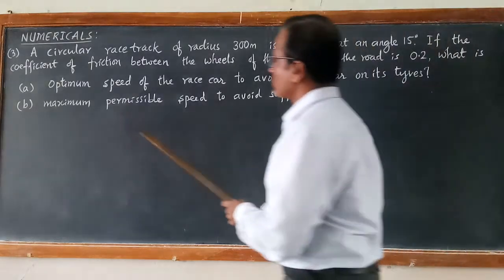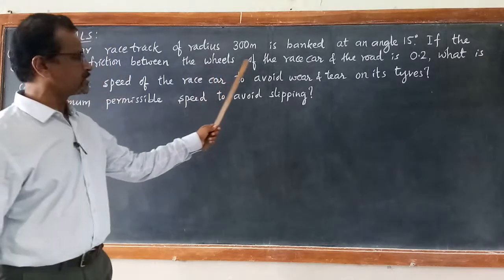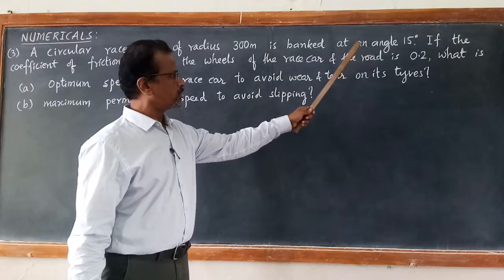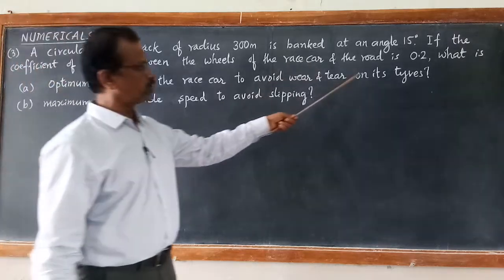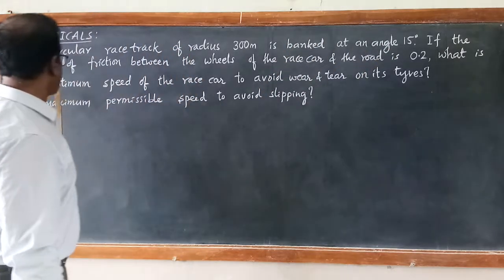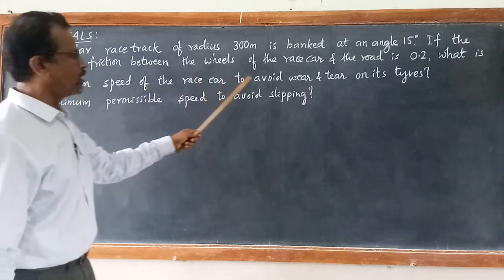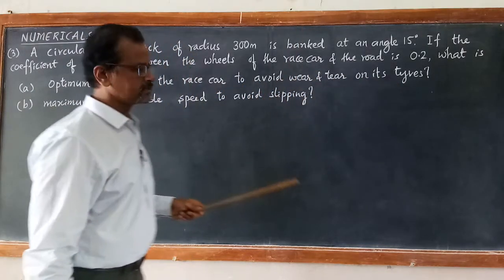If the coefficient of friction between the wheels of the race car and the road is 0.2, the coefficient of static friction is given, mu s equal to 0.2. What is the optimum speed of the car to avoid wear and tear on its tires?